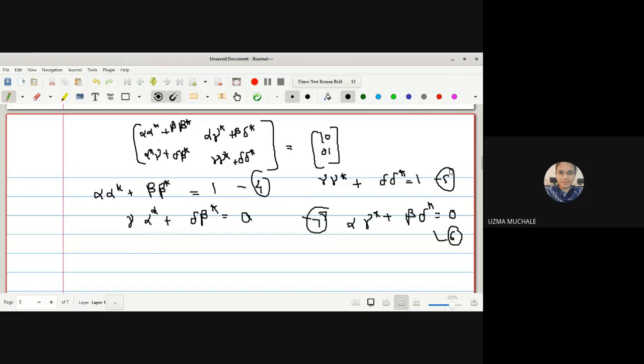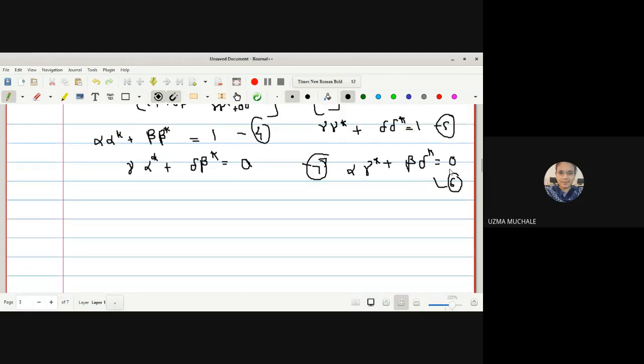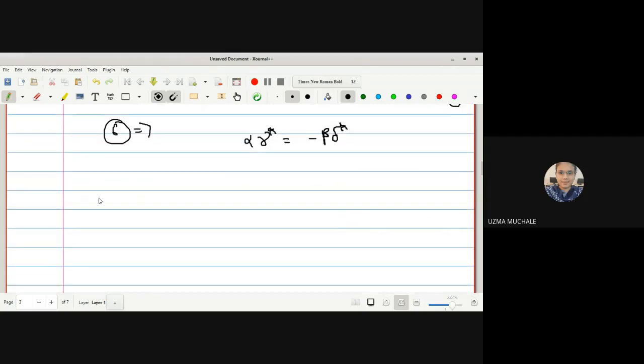Totally how many equations do we get? 4, 5, 6 and 7. Okay, fine. Now let us use our equation number 6. We get alpha gamma star is equal to minus beta delta star, and hence we get alpha upon beta is equal to minus delta star upon gamma star. Let us name it as equation 8.